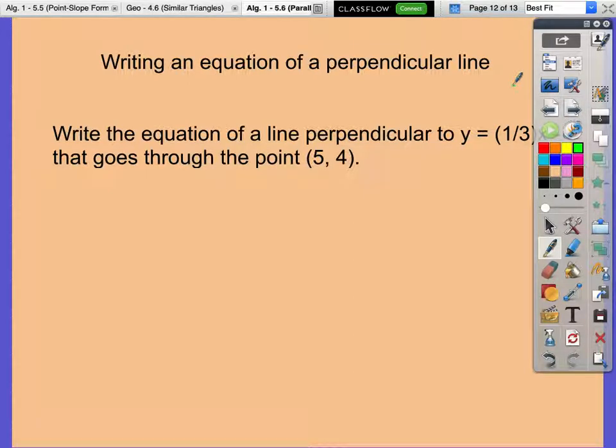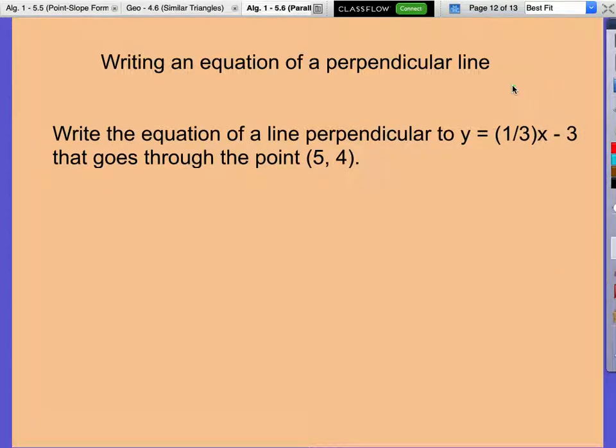If we write an equation of a perpendicular line, it's the same thing as we had before, right? But now it's perpendicular instead of parallel. So what's the slope of the line that we're given? 1/3. So if it's perpendicular, what would be our new slope? Negative 3/1, or just negative 3, right? And we're given a point. So this is the other scenario I was talking about, Grace. Does that make more sense?